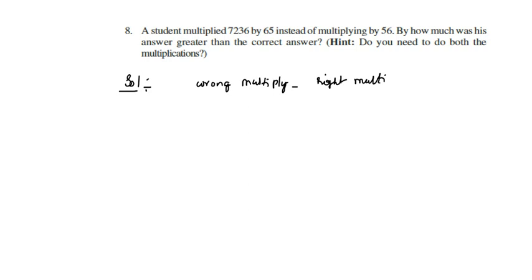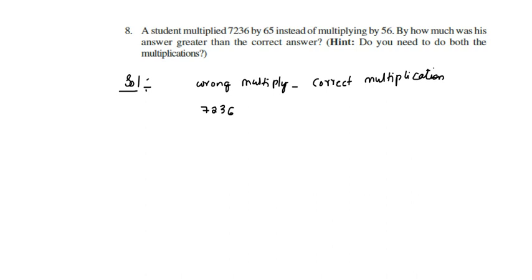Wrong multiply, and in other words we can say correct answer, incorrect answer, wrong multiplication and right multiplication. So we can write incorrect, correct multiplication, wrong multiplication, correct multiplication. Now, what is the wrong multiplication here?